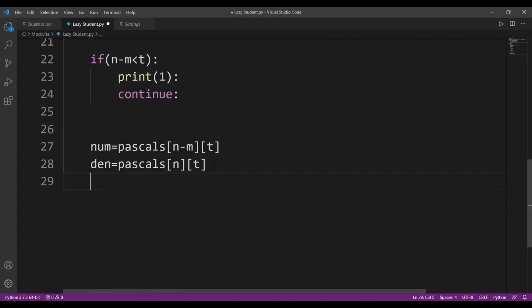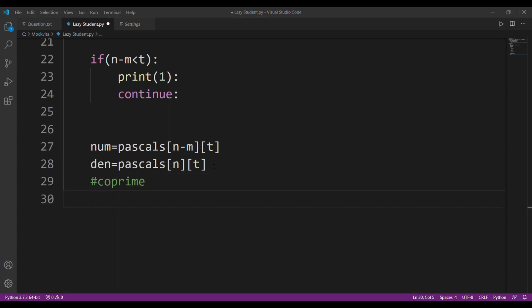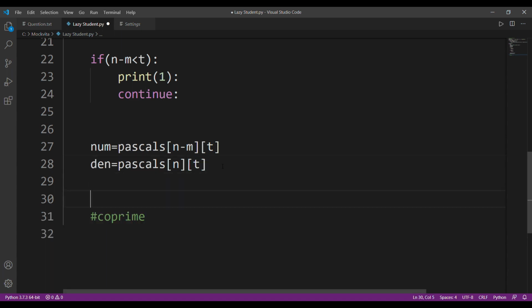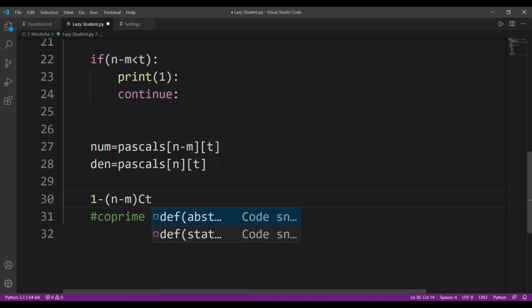We have to make them co-prime. How are we going to make them co-prime? I don't know. Wait a second. I am forgetting one thing. Yeah, the probability of Kodu passing was this: n minus m C t divided by n C t.